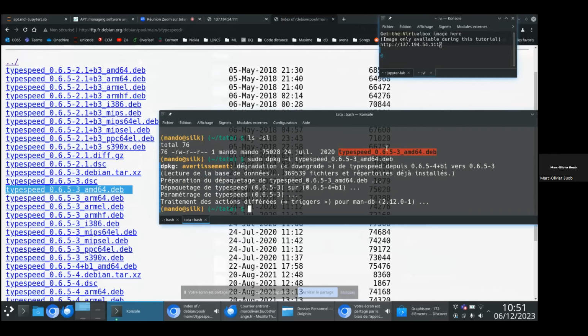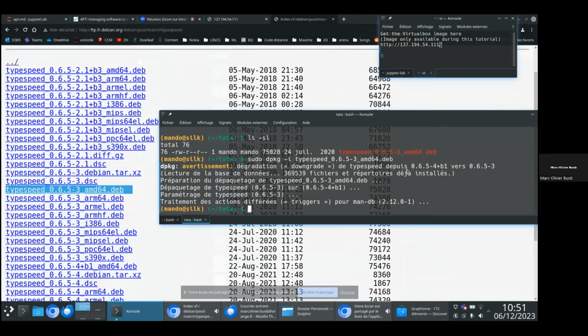First of all, it will inspect the mirror that you have filled in /etc/apt/sources.list. It will find the best version, so here, for example, 0.6.5-3. And it will download the file in a specific place and then run dpkg to deploy your package.